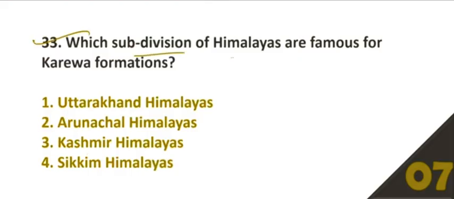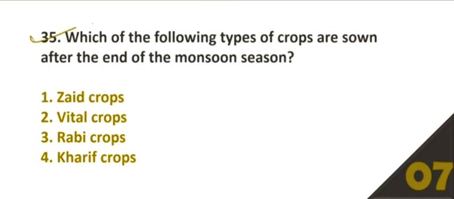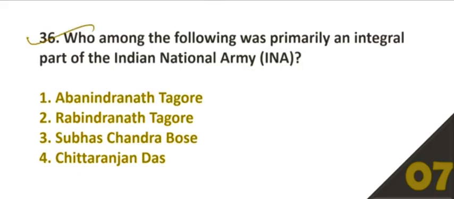33. Which subdivision of Himalayas is famous for Karewa formation? Option number C, Kashmir Himalayas. 34. Who is the founder of the modern microfinance? Option number 4, Muhammad Yunus. 35. Which among the following types of crops are sown after the end of the monsoon season? Option number 3, Rabi crops. 36. Who among the following was primarily an integral part of the Indian National Army? Option number 3, Subhash Chandra Bose.